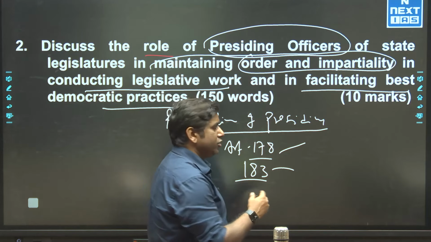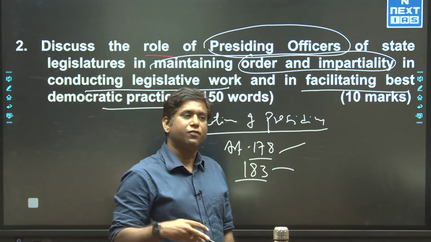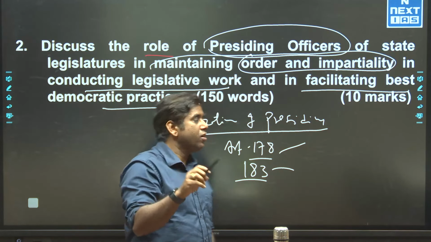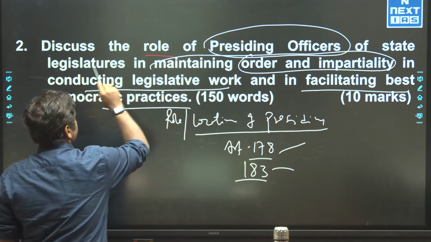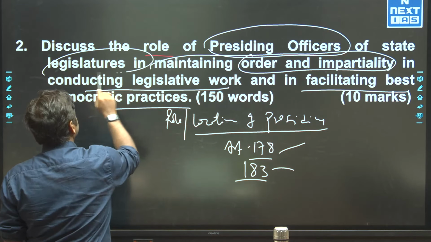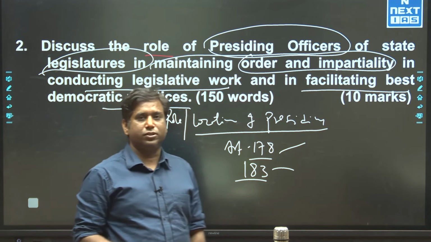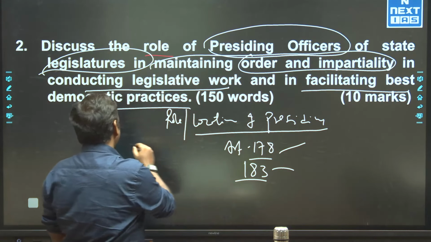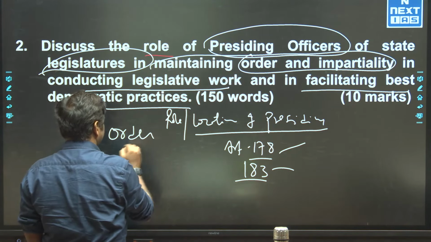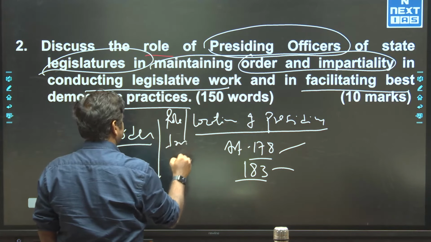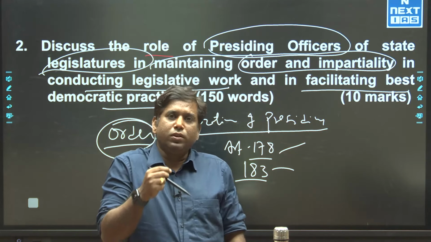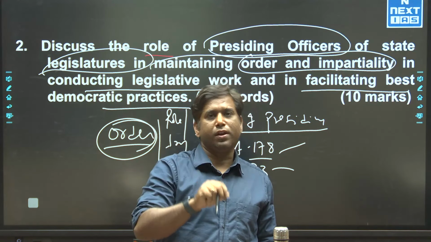So in the very first paragraph, by providing this basic information, you show that their role is central in maintaining the functioning of the legislature. Now they are asking about two specific functions, order and impartiality. So when it comes to order, how do they play a role in ensuring order?